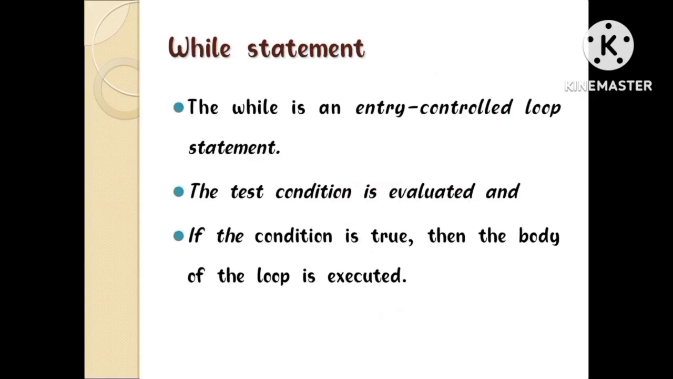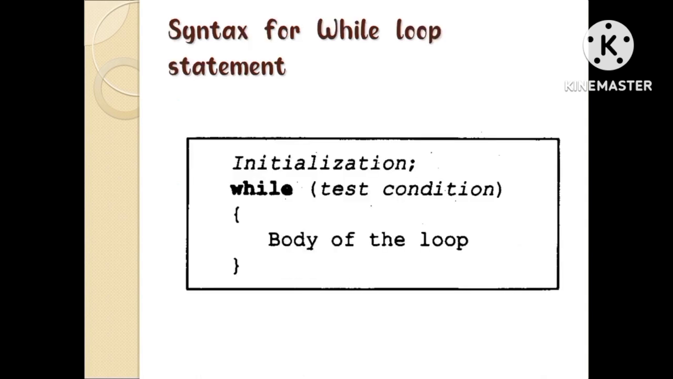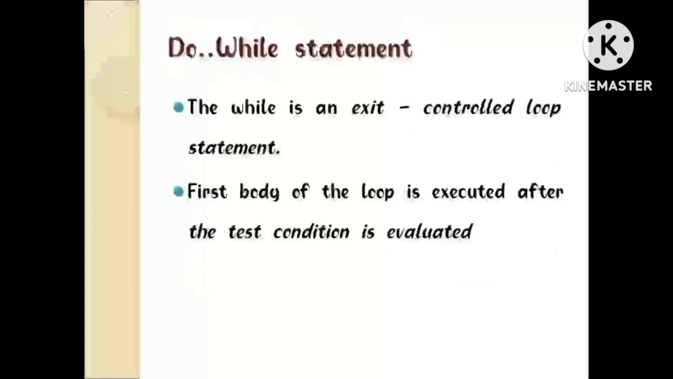While statement: a while loop in C programming repeatedly executes a target statement as long as a given condition is true. It is an entry controlled loop statement. Syntax for while loop statement: initialization; while (test condition) { body of the loop }. If the condition is true, then the body of the loop is executed. The condition may be any expression, and true is any non-zero value. The loop iterates while the condition is true.